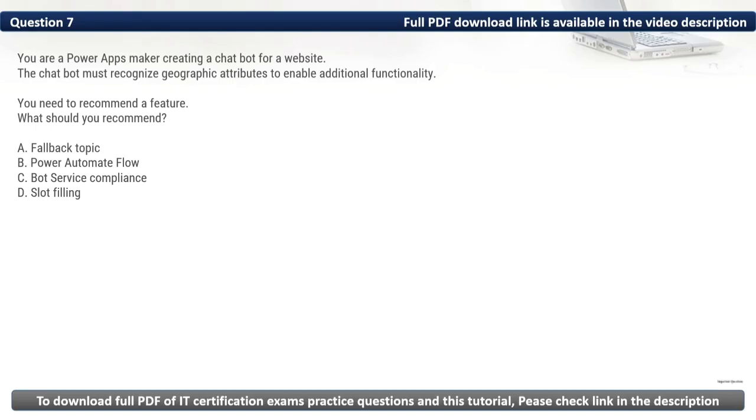Firstly, let's eliminate the incorrect options. We have A, fallback topic. It handles unrecognized inputs but does not manage attribute recognition or data collection. Then we have B, Power Automate Flow. It is used for automating processes but not for recognizing specific attributes in a chatbot. Then we have C, Bot Service Compliance. It refers to security and regulatory compliance, not functionality for recognizing attributes. As such, based on this, we should recommend slot filling. Thus, the correct option is D.